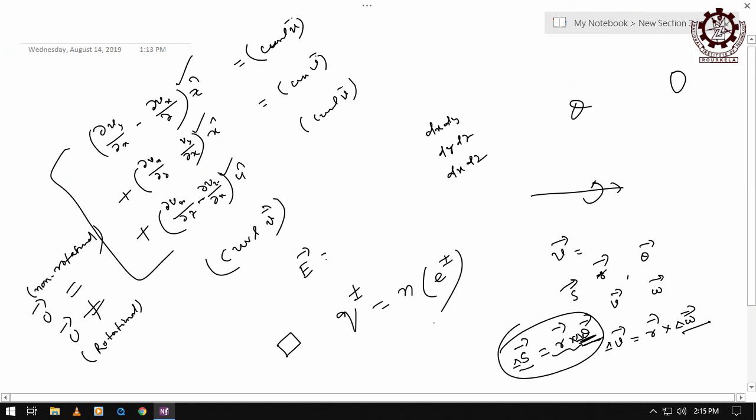That is quantization of charge. Minimum charge is the charge of the electron or proton: positive charge, proton; negative charge, electron. So it must be an integral multiple, because the charge of an electron cannot be a fraction, since electron transfer means the whole charge is transferred. Right? So this is the quantization of charge.